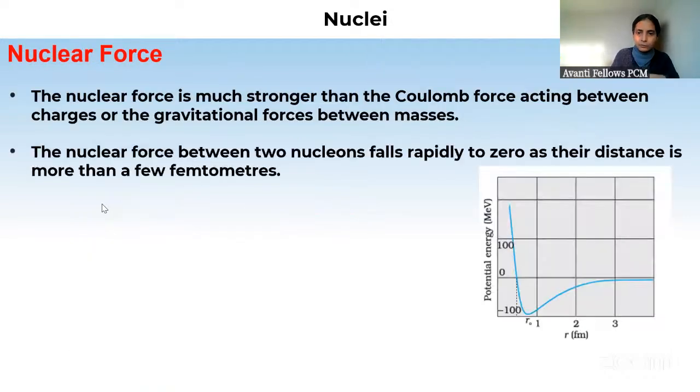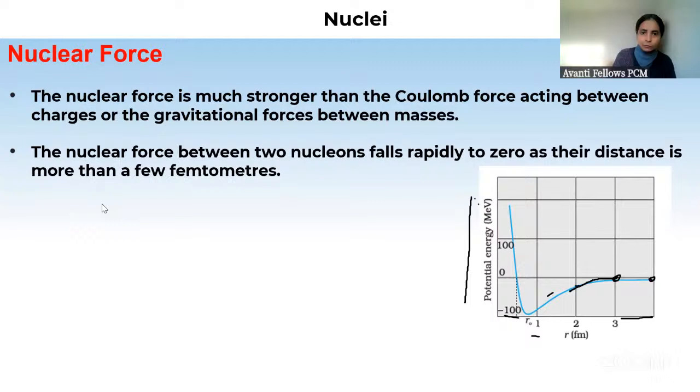So if you look at this graph here, this is distance. This graph is between potential energy and distance between nucleons. When the distance between nucleons is greater than 3 femtometer, potential energy is 0, and when it decreases from 3 femtometer to 2, potential energy has decreased, becoming negative.